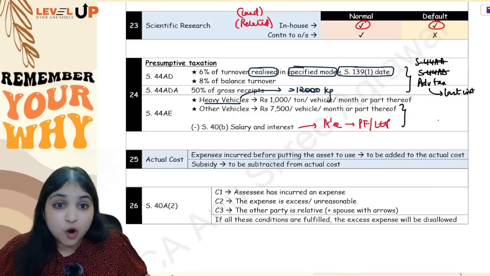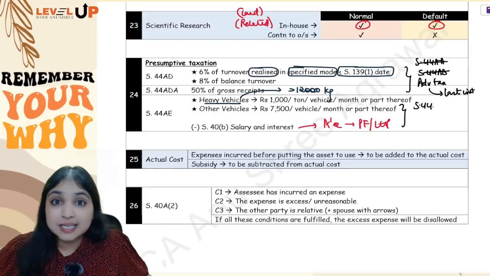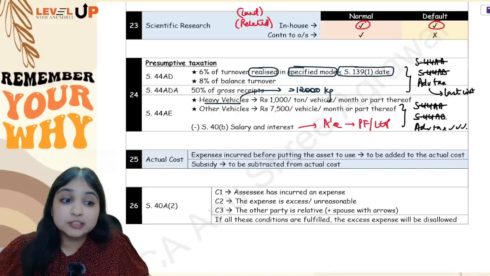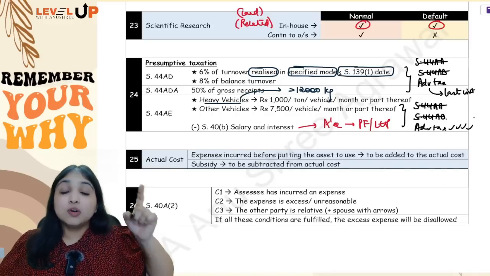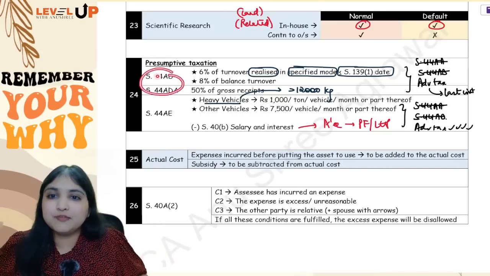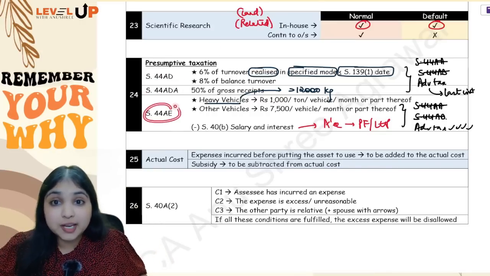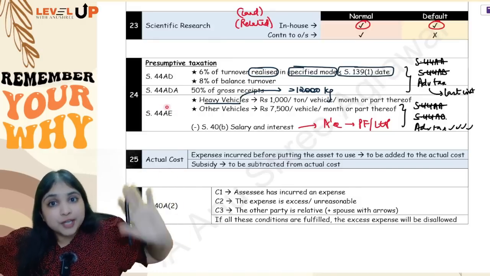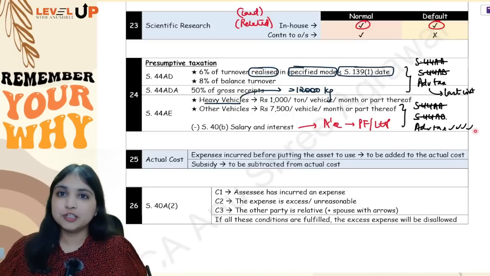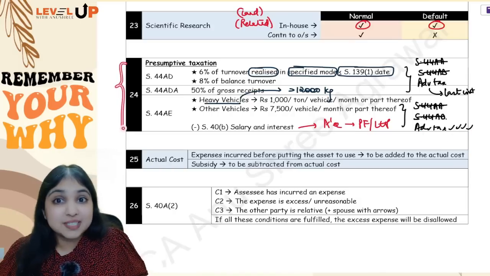But under section 44AE, if assessee is following this presumptive taxation, here also assessee need not maintain books of accounts. Here also assessee need not get the books of accounts audited. But however, here advance tax, all 4 installments assessee still has to pay. So advance tax leniency you will get only in 44AD, 44ADA. In 44AE, whether you are following 44AE or not doesn't matter. Advance tax you still have to pay in all 4 installments. Okay, so this was about your presumptive taxation.